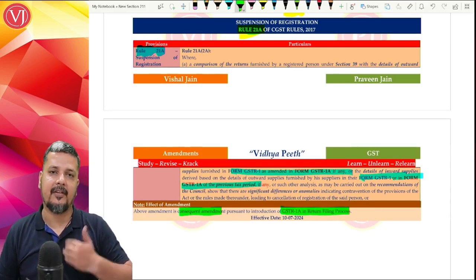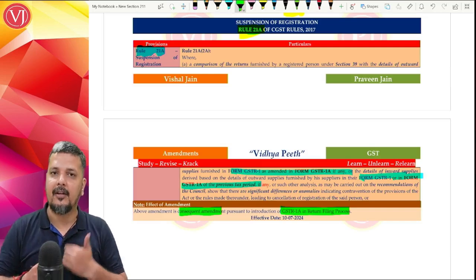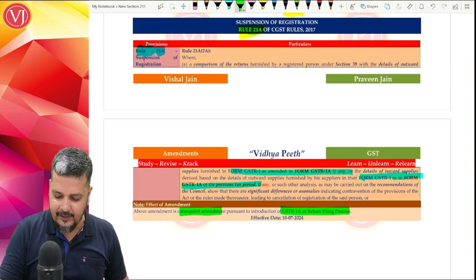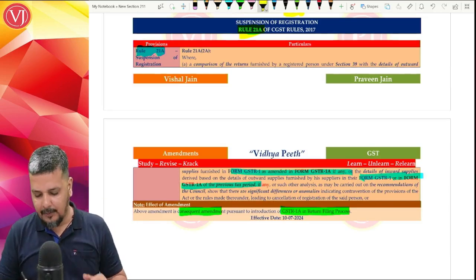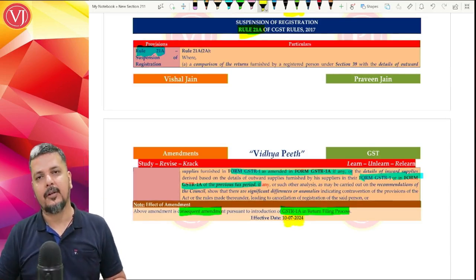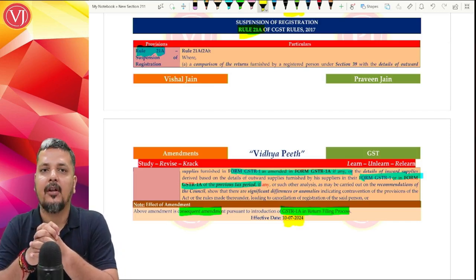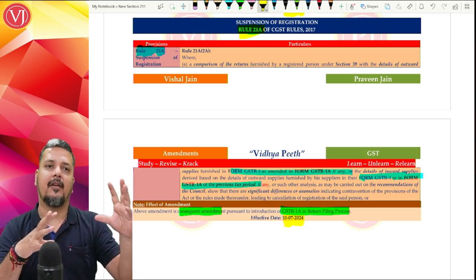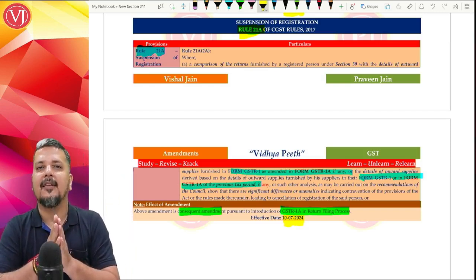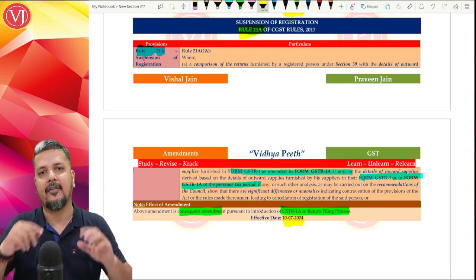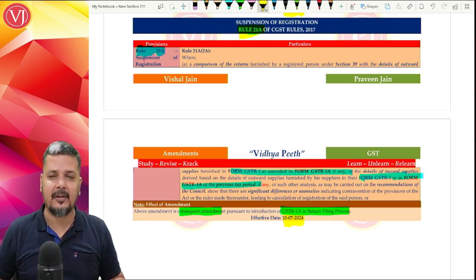So supplier will file GSTR 1. There are some corrections, you can go with GSTR 1A. Ifs and buts will be touched in your return filing chapter. So this is a consequential amendment effective from 10th of July 2024. Please understand, when this GSTR 1A is introduced in return filing chapter, which is a follow-up of GSTR 1, any place in Act or rules where there was a reference of GSTR 1, they have added GSTR 1A. I need not focus much on that.